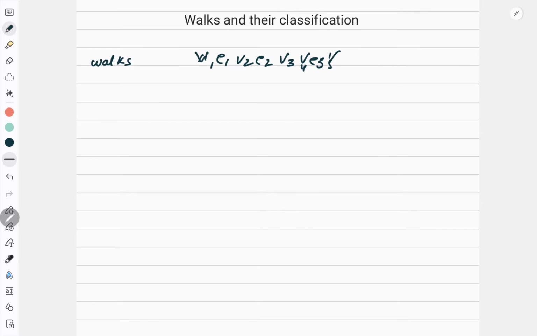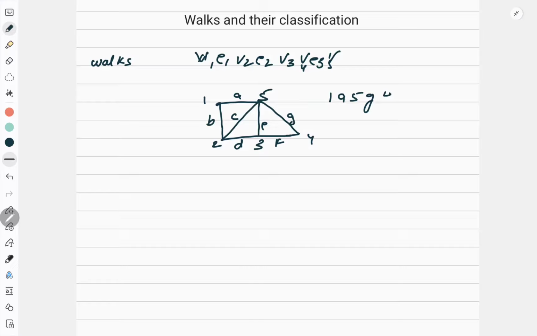So if you take any graph, suppose this is a graph, and suppose these are vertices 1 2 3 4 5, and edges are a b c d e f g. So I can start with, say, 1. So 1 a 5 g 4 f 3 e 5 g and 4. So this is a walk.